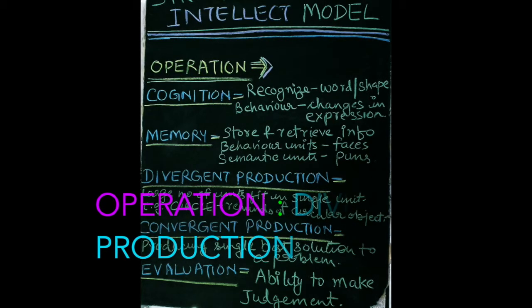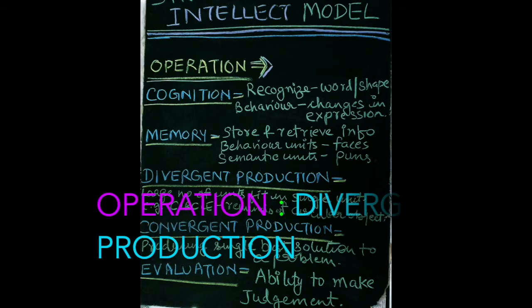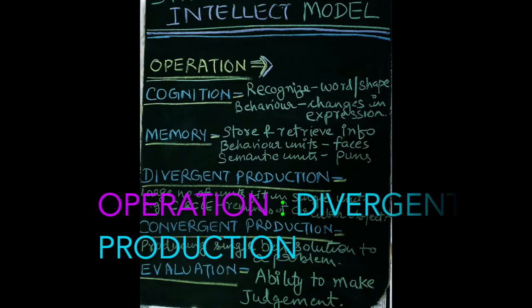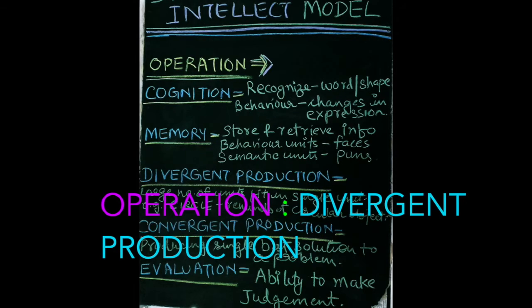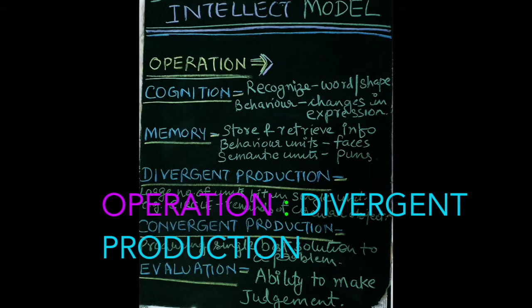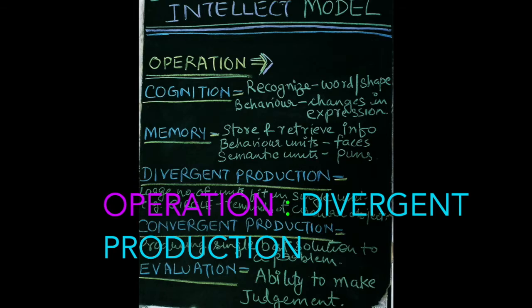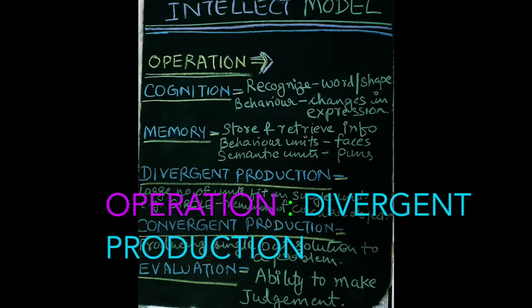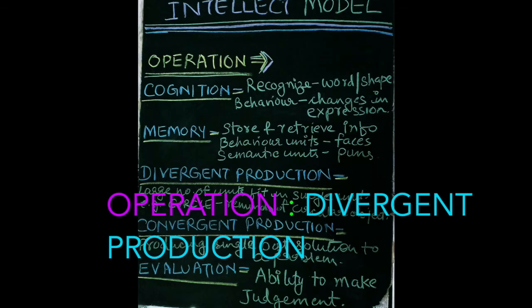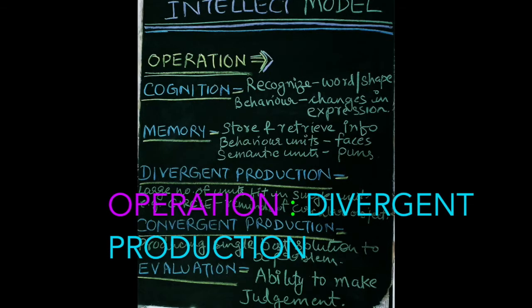The next factor Guilford defined under operation is divergent production. Divergent production means a large number of units that fit into a single unit. Like for example, a circle. If you see a circle, it reminds you of all the things that are in the shape of a circle.